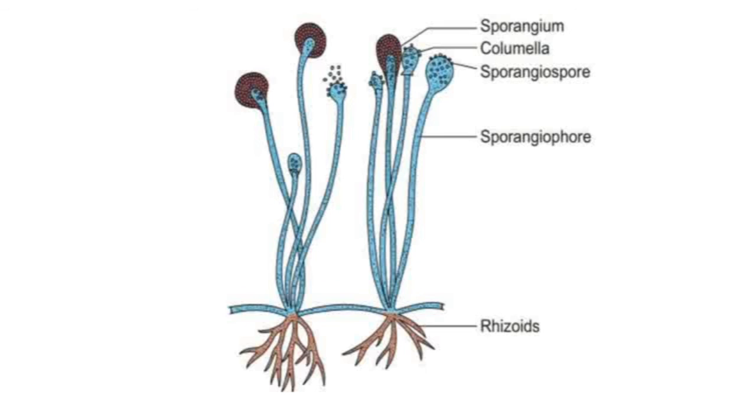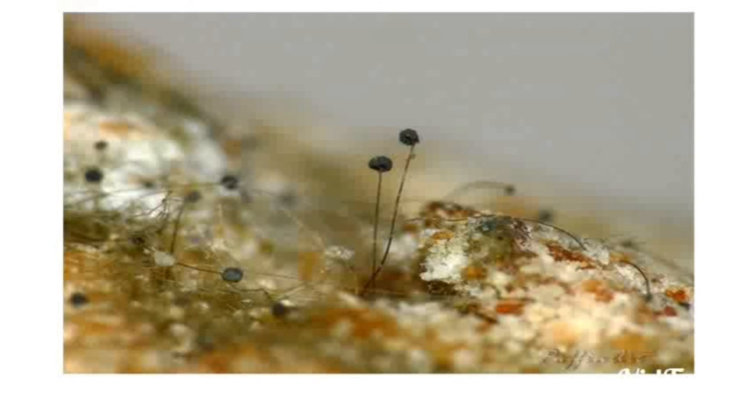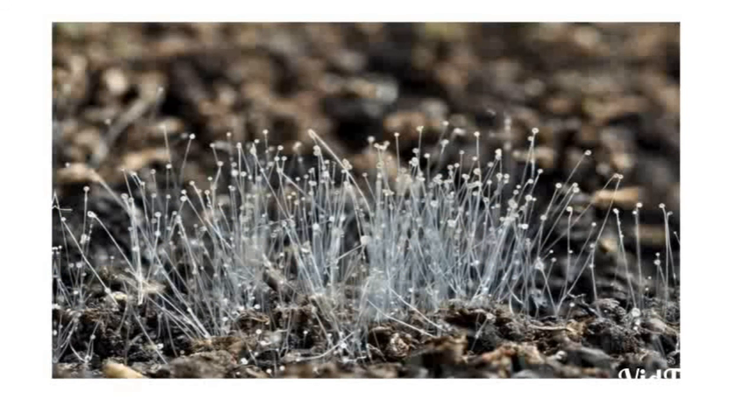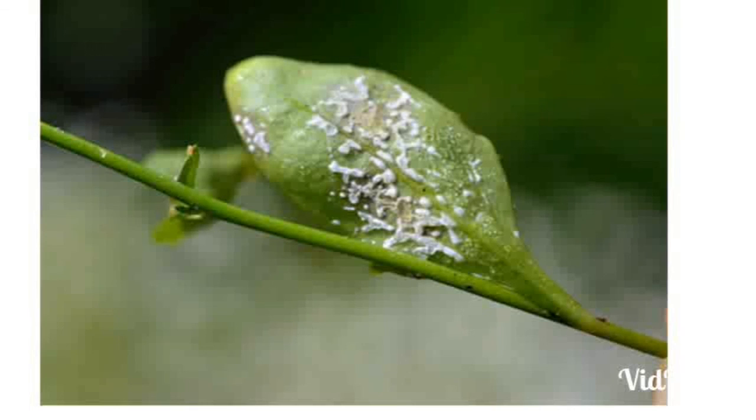Some of the examples for phycomycetes: Rhizopus, which is commonly called as bread mould, Mucor, and Albugo, which is the parasitic fungi mainly found on mustard.